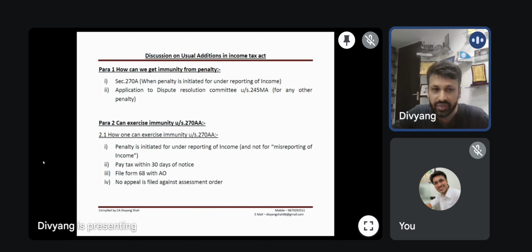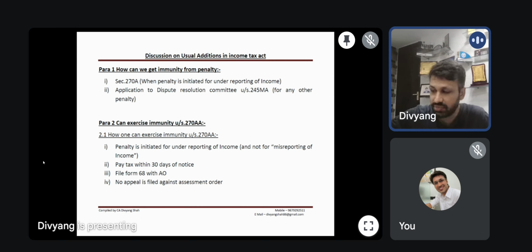How? Simple. You need to make an application in Form number 68 with the assessing officer online. That form is available online, and that application has to be made within 30 days from the receipt of the assessment order. In that case, you need to pay the tax plus interest, that is the amount mentioned in the notice of demand.